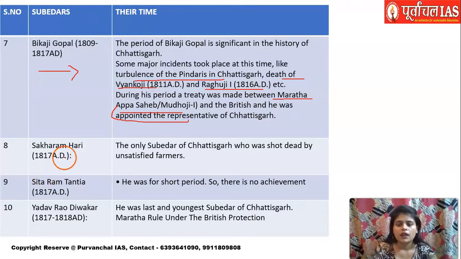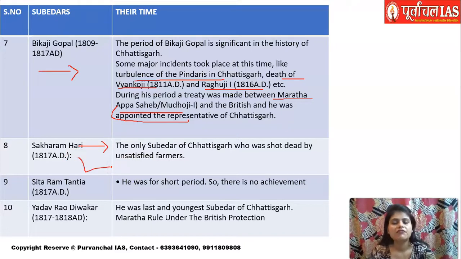Then Sakharam Hari, the only Subedar of Chhattisgarh who was shot dead by unsatisfied farmers. Due to some reasons, farmers were unsatisfied. When the Marathas started ruling, their policies became very exploitative and the farmers were under huge distress and burden, and the same was the case with tribals, and that got accumulated. So some of the dissatisfied farmers shot dead this Sakharam Hari. He was the only Subedar who got killed by farmers.